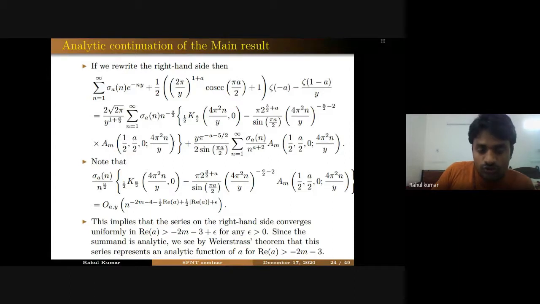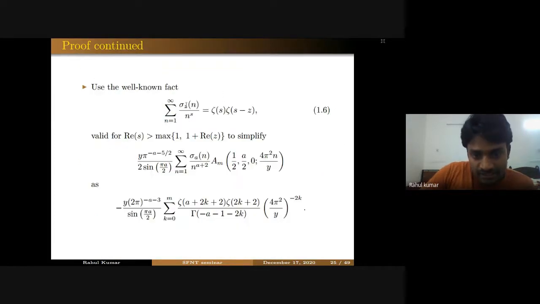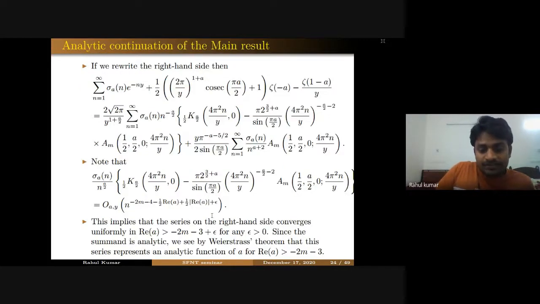The remaining thing is to see what this infinite series is. By using the well-known fact that sigma of n to the power s is nothing but a product of zeta functions, we can write this infinite series as this finite sum k equal to 0 to m and these zeta functions, because here this em is a finite sum, right? So again, you can see that this is also an analytic function of a. So by analytic continuation, we can see that our master identity is also valid for real part of a greater than -2 and -3.